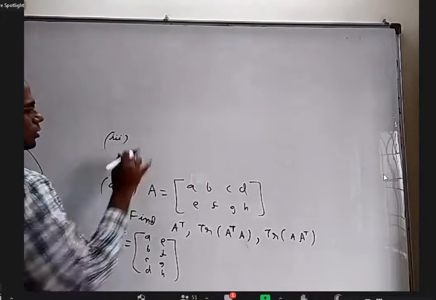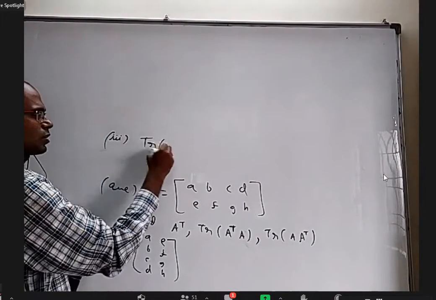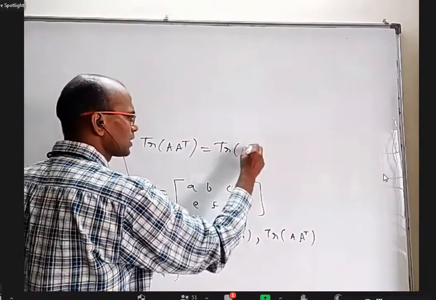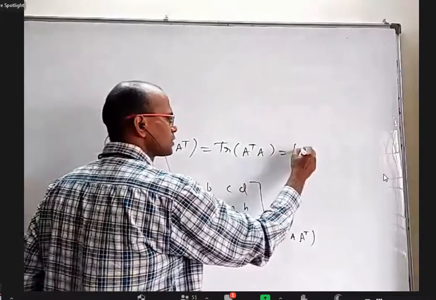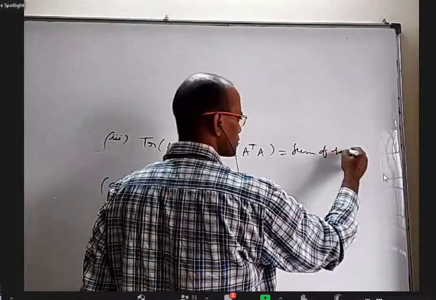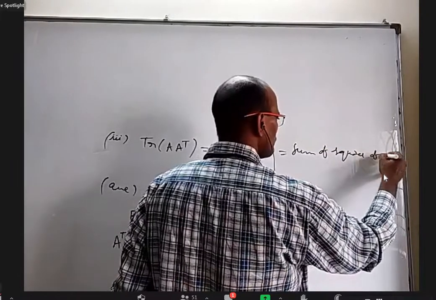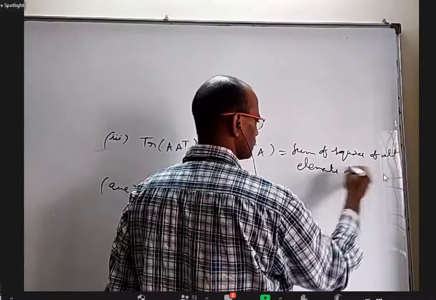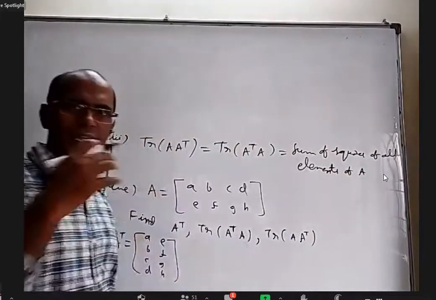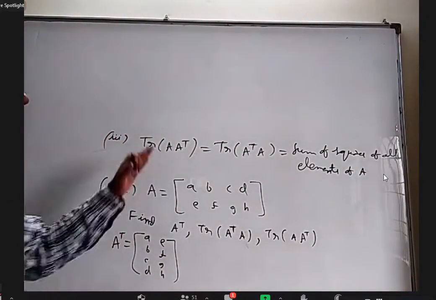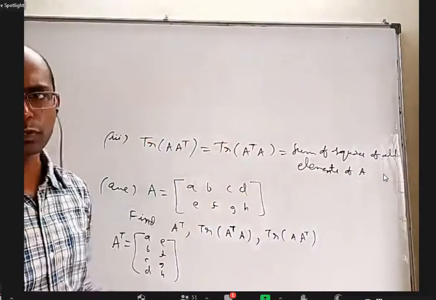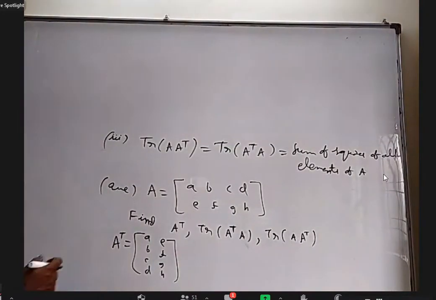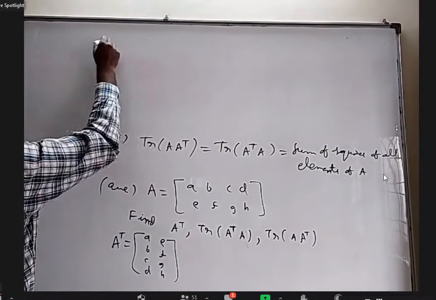So what I wanted to write here was that trace of A into A transpose is the same as trace of A transpose into A, which is equal to the sum of squares of all elements of A. You take any matrix, any order, doesn't matter. You take A into A transpose or A transpose into A, and you'll get the sum of the squares of all the elements of the original matrix. Anyway, let me try to write A transpose into A.